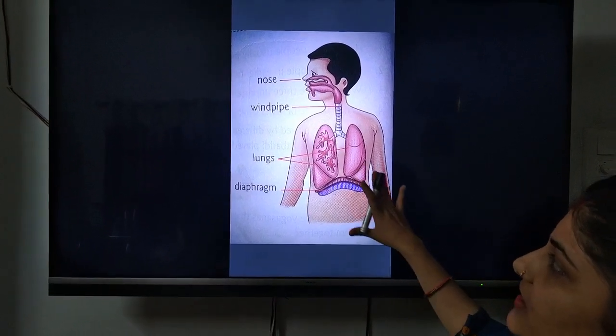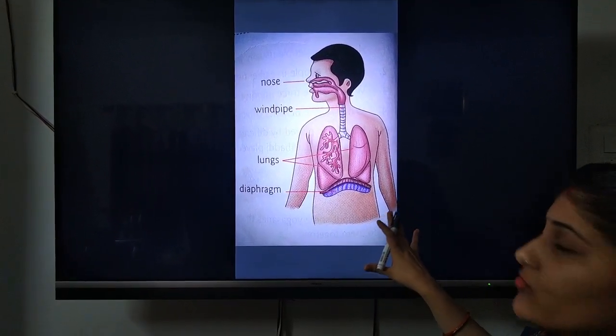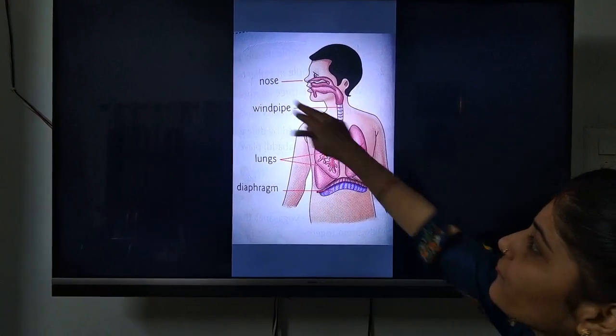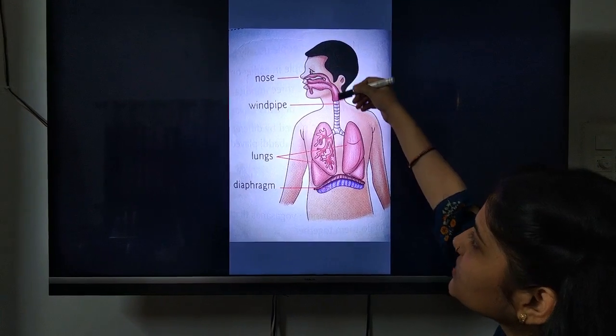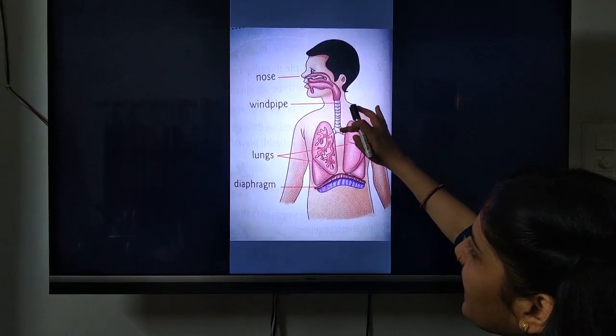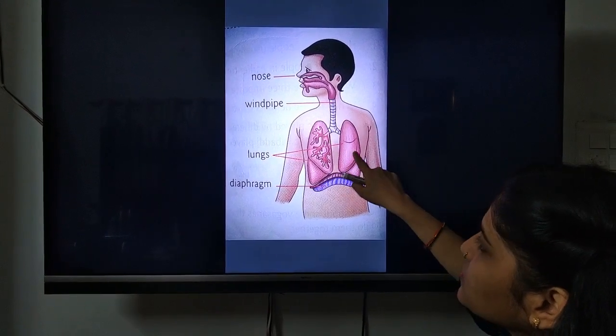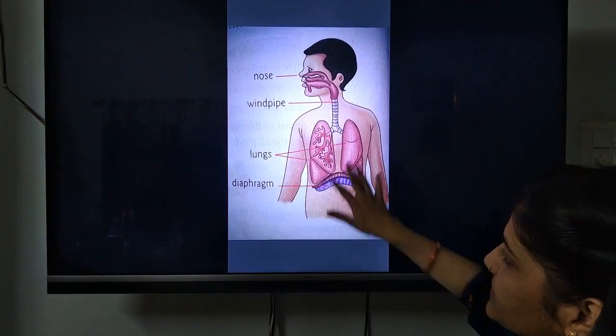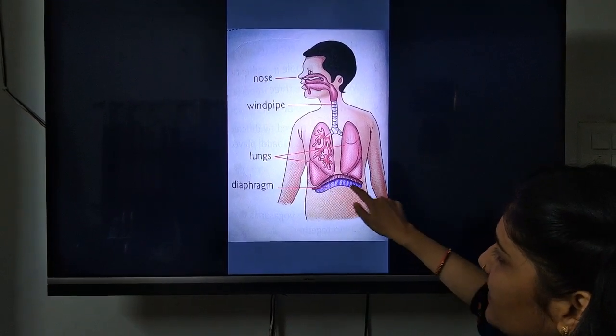As you can see in this diagram, this is the respiratory system of a human being. When we inhale the air which is rich in oxygen through our nose, it goes into the windpipe. As you can see, this is the windpipe. It goes through the windpipe and reaches the lungs. These two are the lungs in which the air goes. Now here you can see the diaphragm.